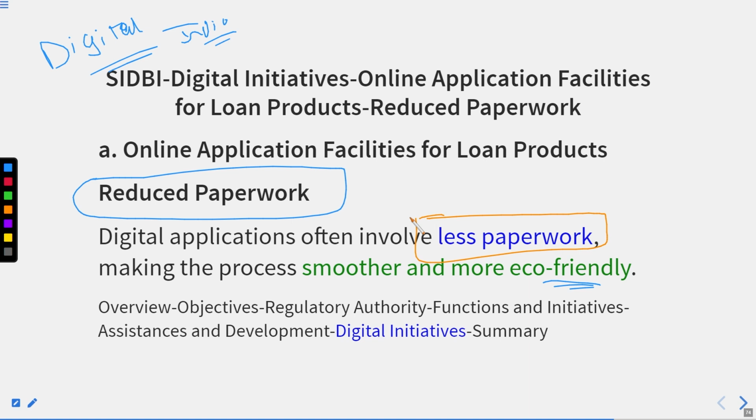How many papers have you wasted? Four, even the one on which you have filled your details. Got it? And if everything is on the last paperwork, how many papers will you save? Four. If you say four papers, the four papers will be less cut down. The trees will be less cut down. Got it? So it is eco-friendly. I have just given an example. All right.